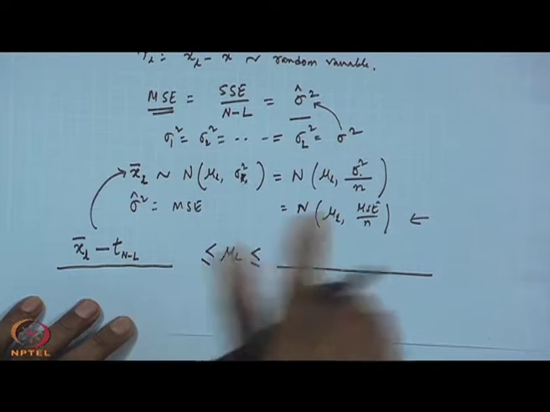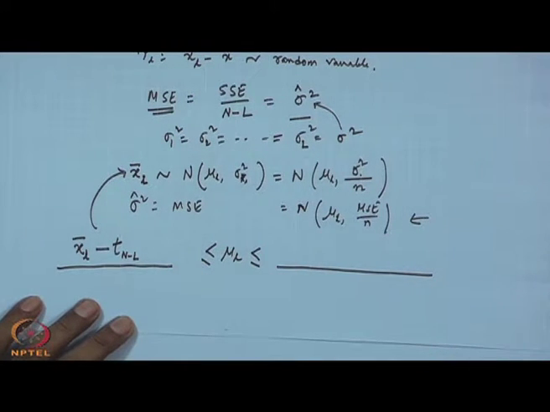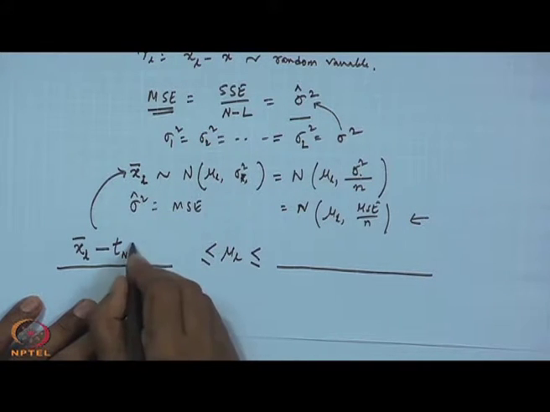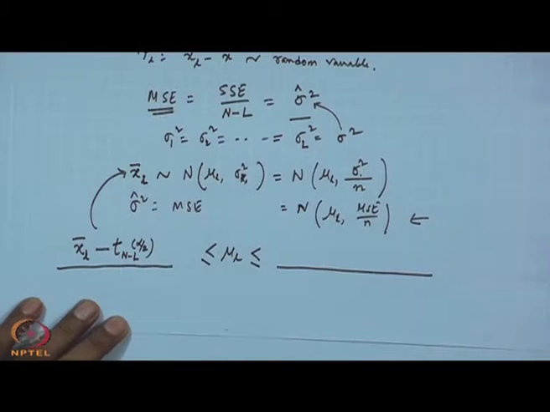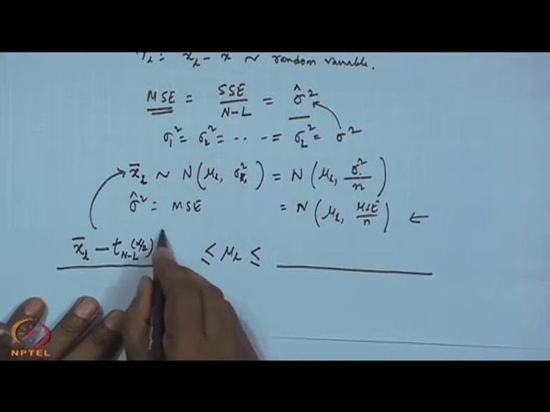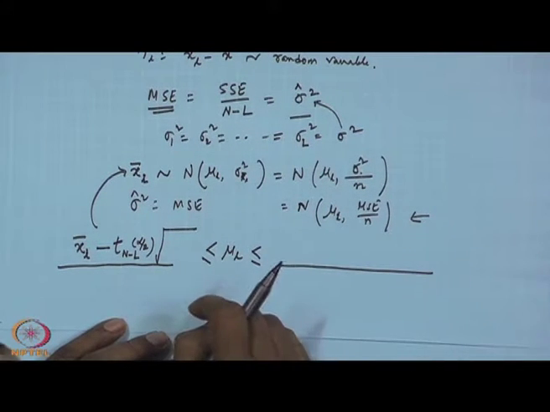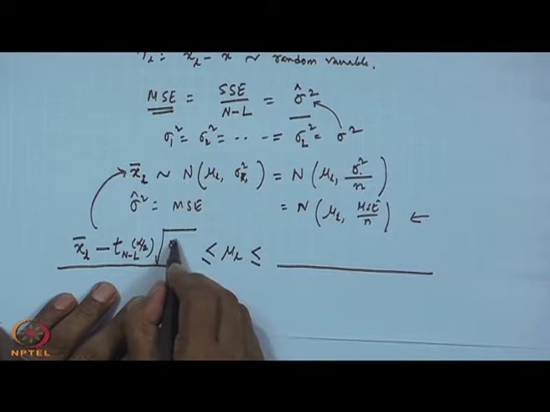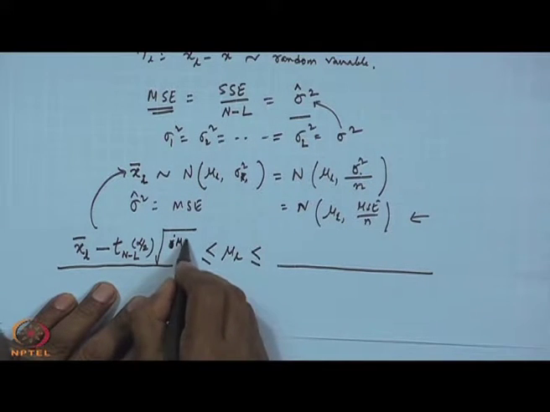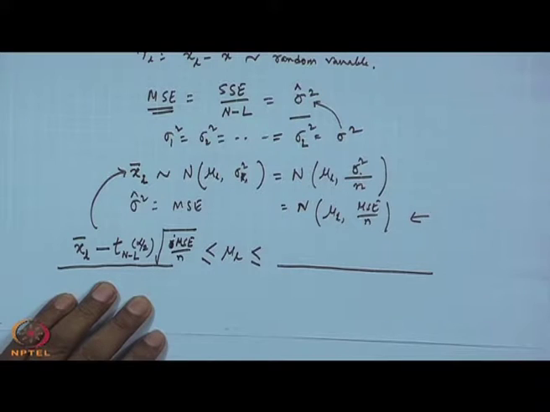So, here capital N is n1 plus n2 up to nL, minus L. In the same manner, alpha by 2, correct. Then what you require to write down is the variance part, sigma square by n; instead of sigma square I am writing MSE by n.